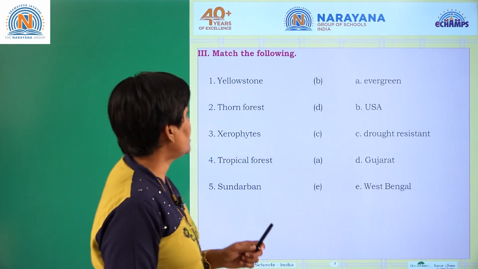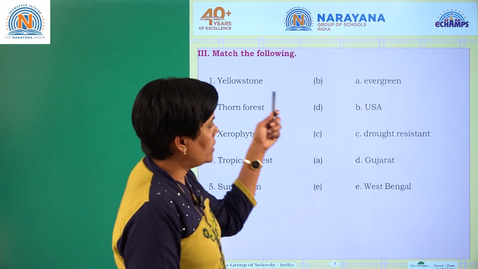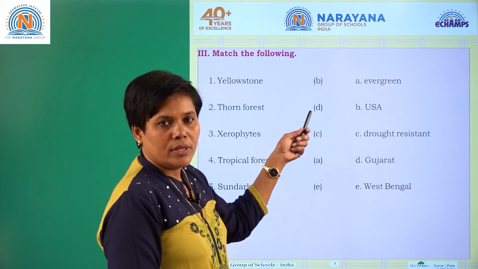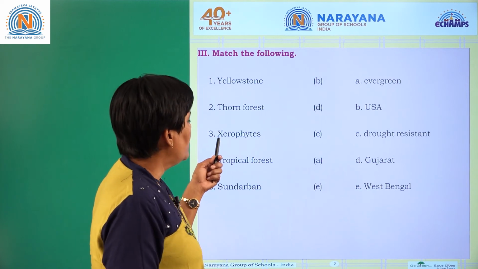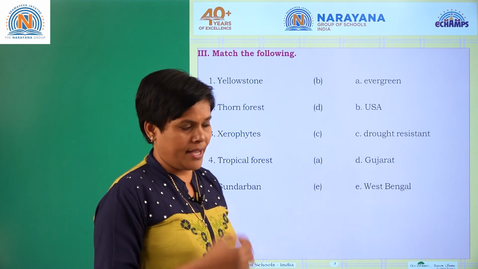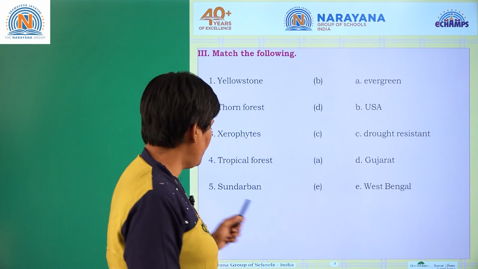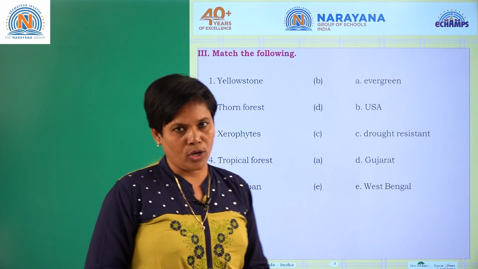Now let's see the last bit of this assignment. Match the following. Yellowstone is found in the USA. Thorn forest is found in Gujarat. Xerophytes are found in drought resistant areas. Tropical forest is found in evergreen. Next, Sundarban forest is found in West Bengal.